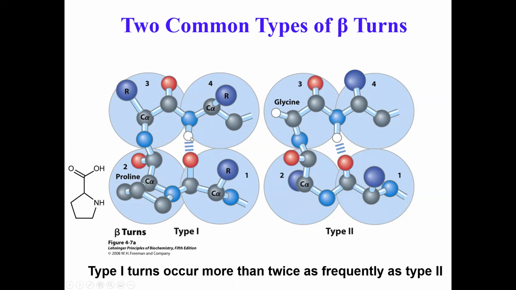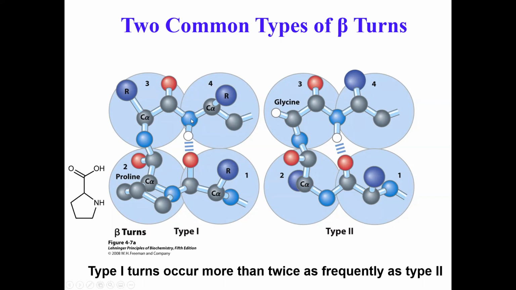The same thing happens in type 2 turns, except that glycine is the third residue. So beta turns typically have a hydrogen bond between the carbonyl of, let's say, residue 1 and the amide nitrogen of the fourth residue, which will be 1 plus 3.